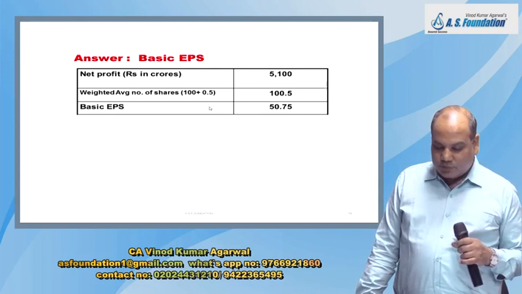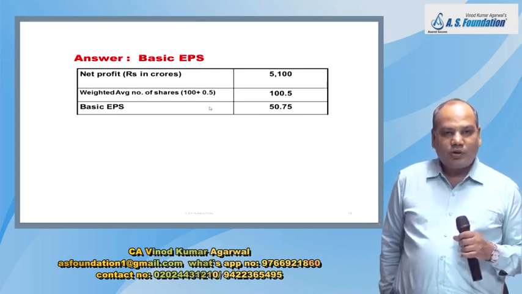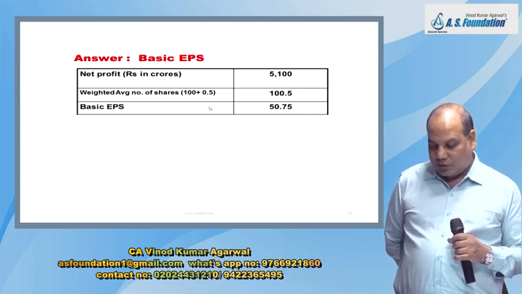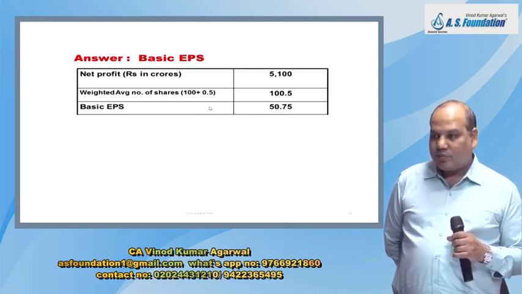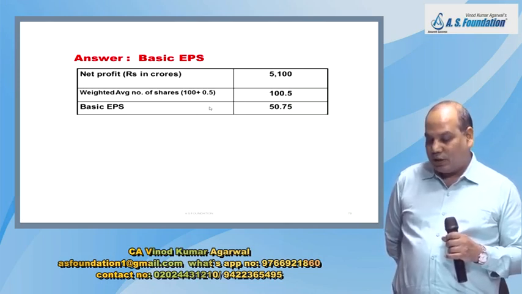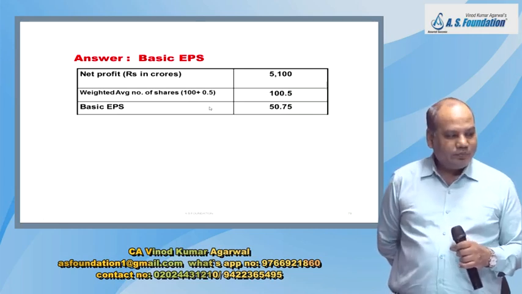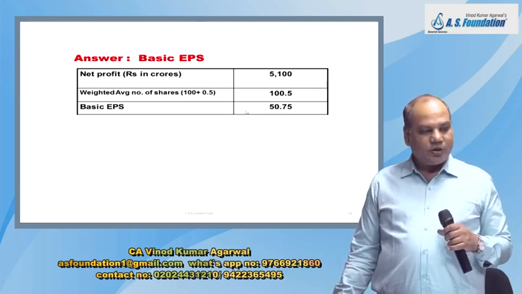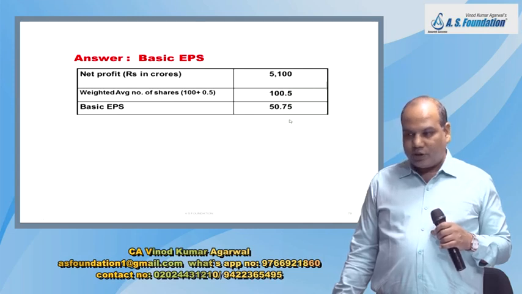Weighted average number of shares: 100 plus 0.50, not 100 plus 50. 100 is crore and 50 is lakh. 100.50. Therefore, basic EPS is 50.75.